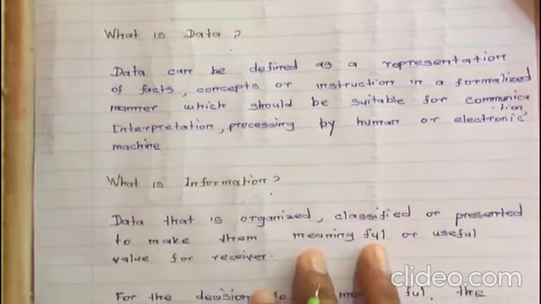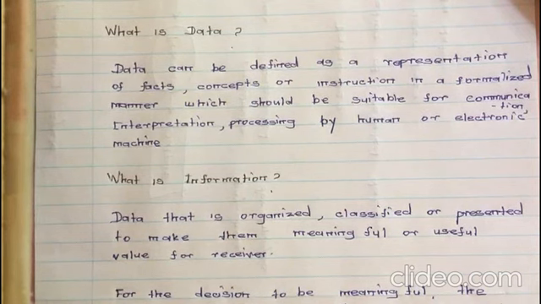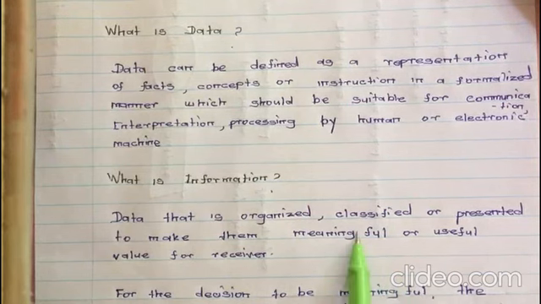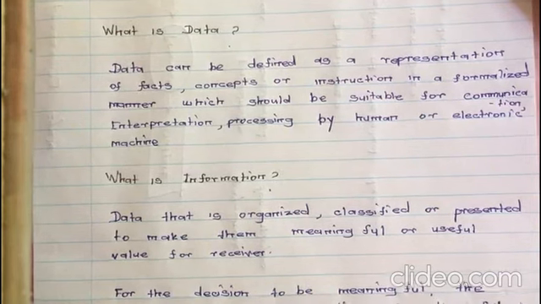Now, let's move on to what is information. Many people think data and information are similar, but it's not the case. Data is different from information. If the data is organized, classified, presented to make them meaningful or useful value for a receiver, then it's called as information. Processed data is called as information. Informations are useful for decision making, not data.